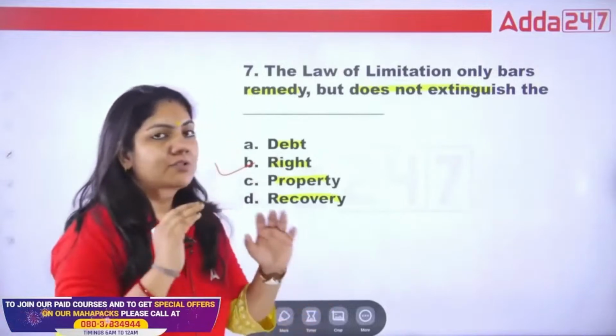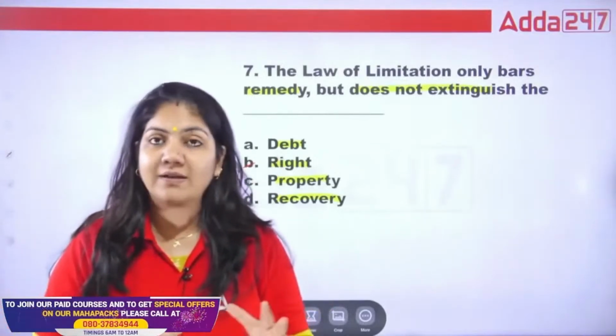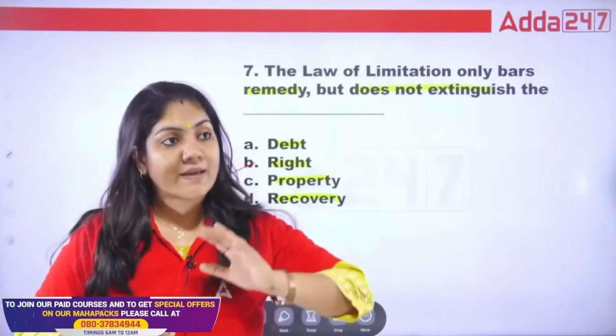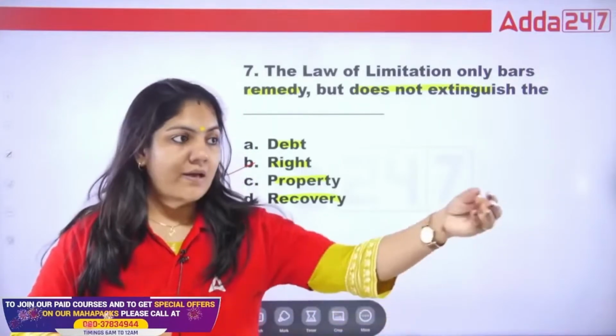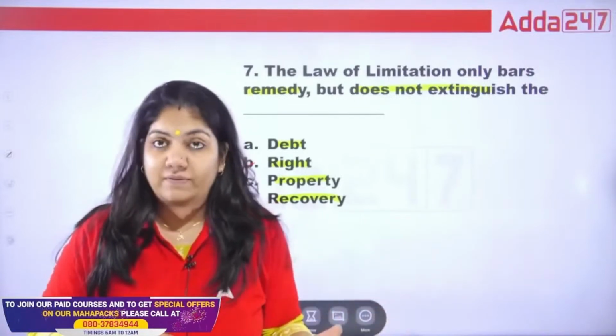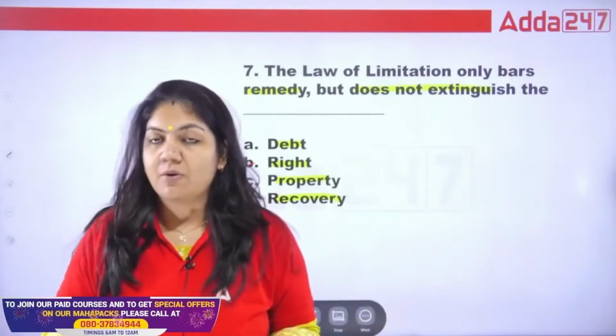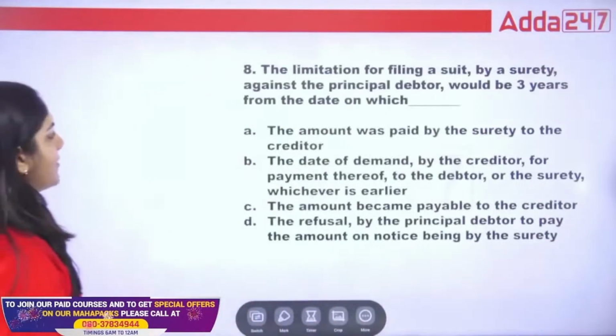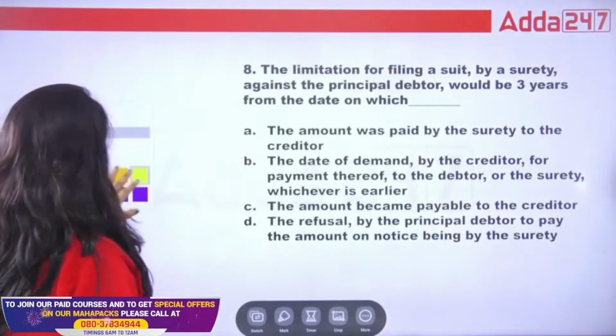Suppose in a breach of contract, a 5 lakh loss is there. In that 5 lakh loss, I know that after 3 years my remedy will be finished, but it's my 5 lakh. It's my right to take my property. That's it. So right is the right answer. Now, tell me the answer.